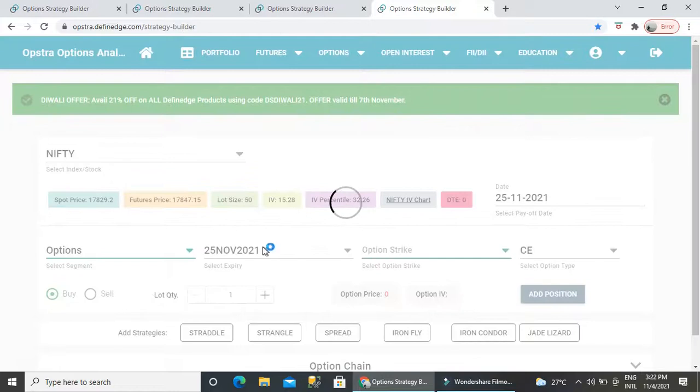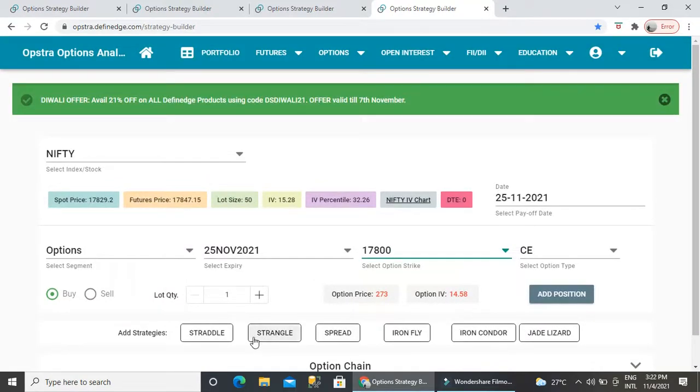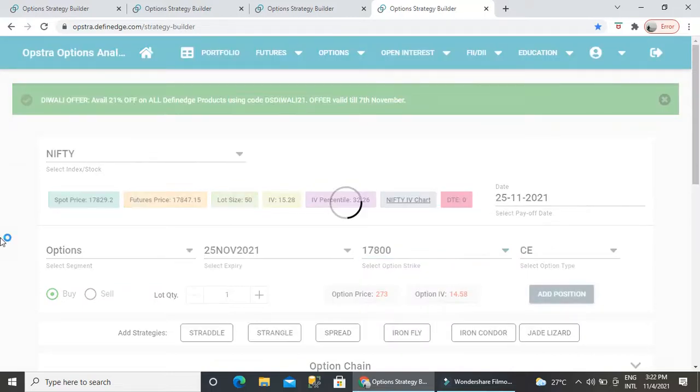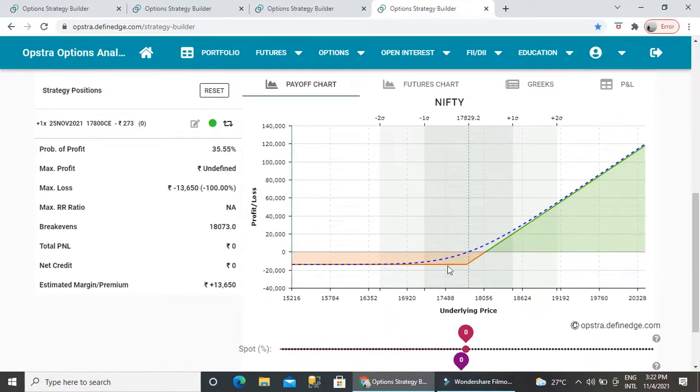Let me go to the 25th November current month expiry, and the market is trading around 17,830. I choose the 17,800 call, buy lot 1 and add position. I think this might be known to everybody who is watching, but just for your reference I'm showing. See, the market is at 17,829, and you see the premium of 273 is added to the current market price.